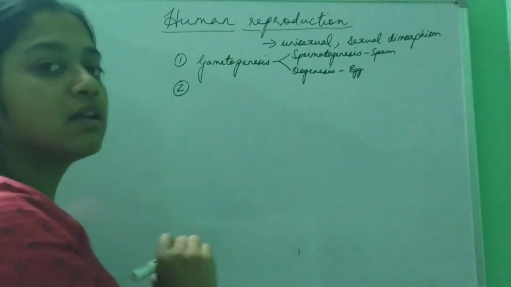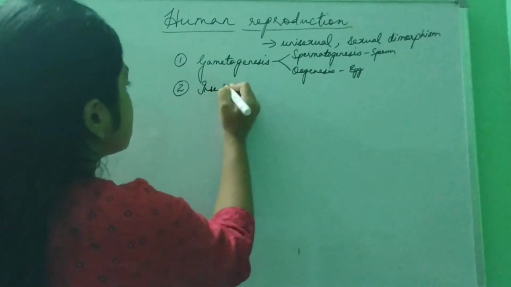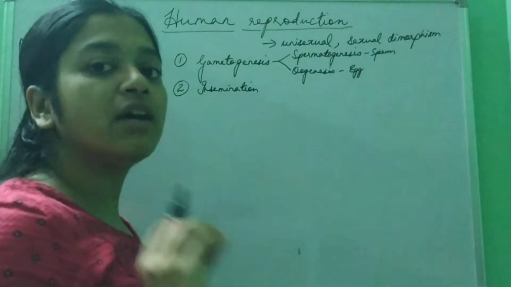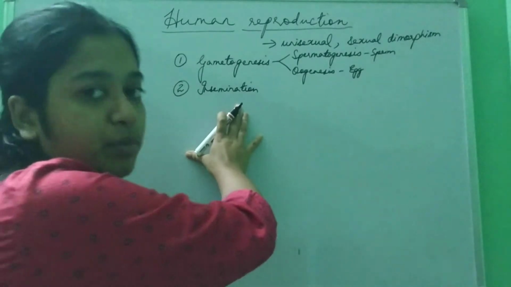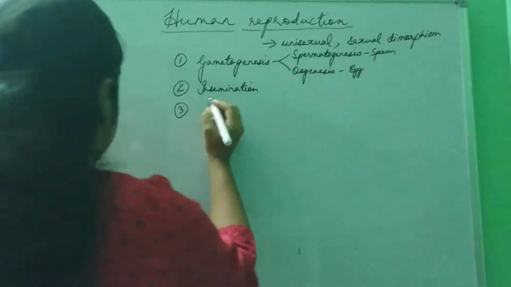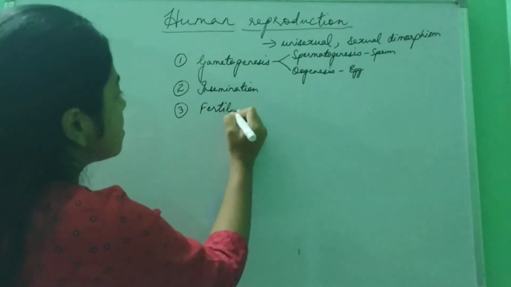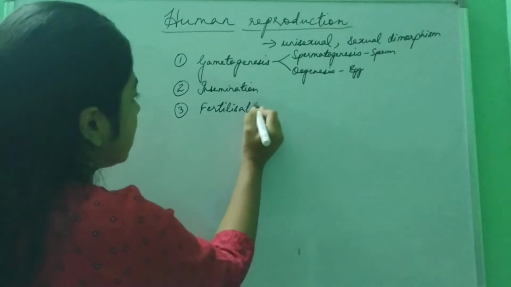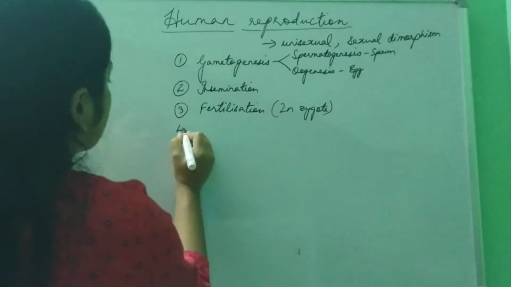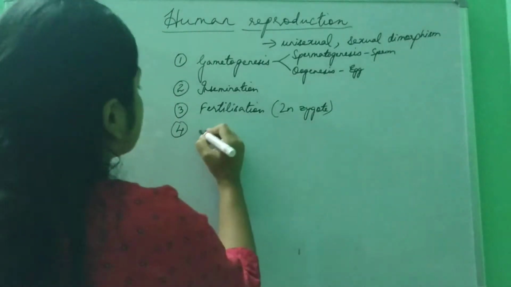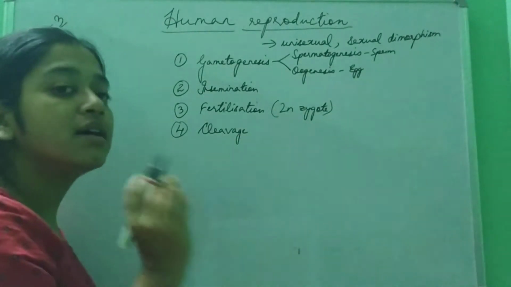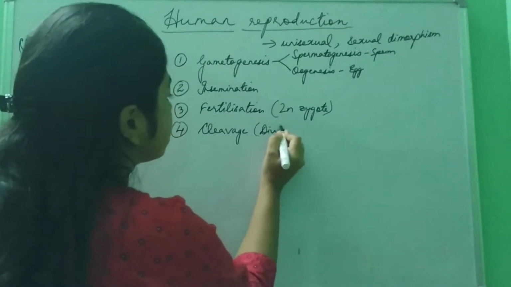After this there will be insemination. Insemination means transfer of the male gamete to the female reproductive system. You can say insemination or copulation. Then number 3 will be fertilization. Fertilization is the zygote formation; the 2N zygote will be formed. After fertilization is cleavage. The zygote that is formed will divide, so that is cleavage or division of the zygote.